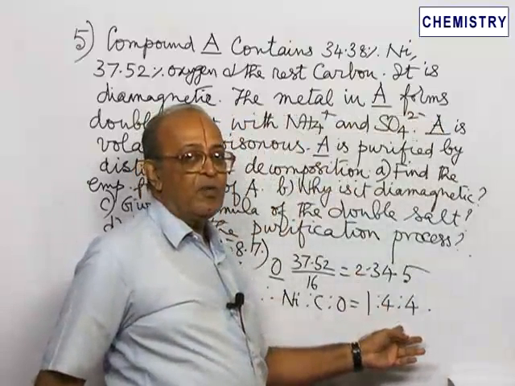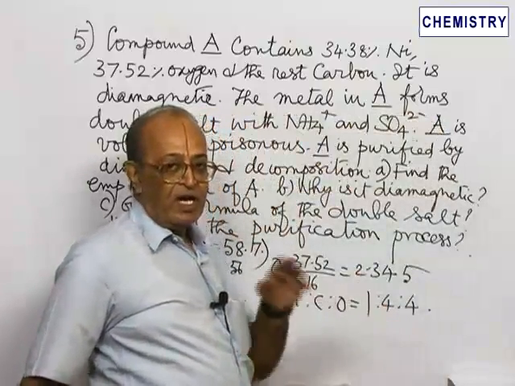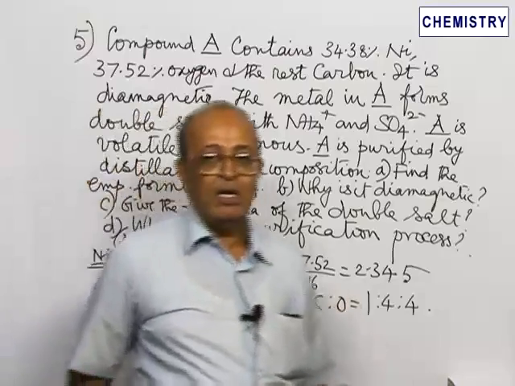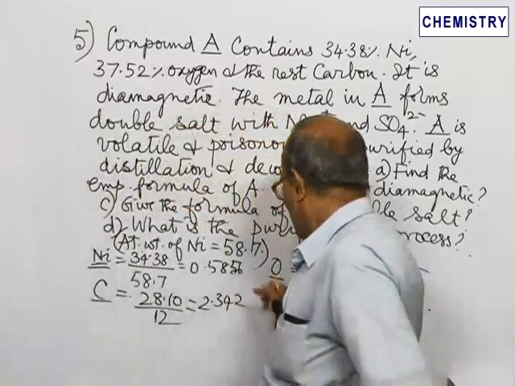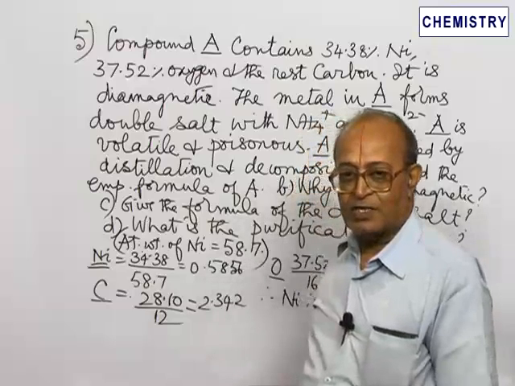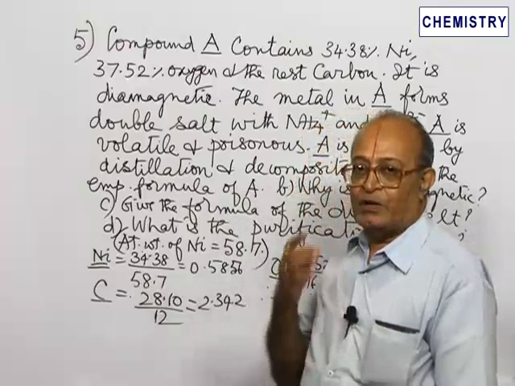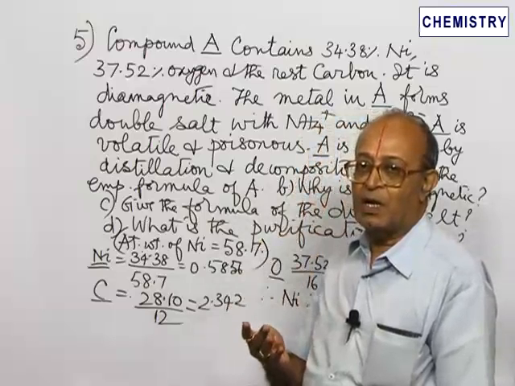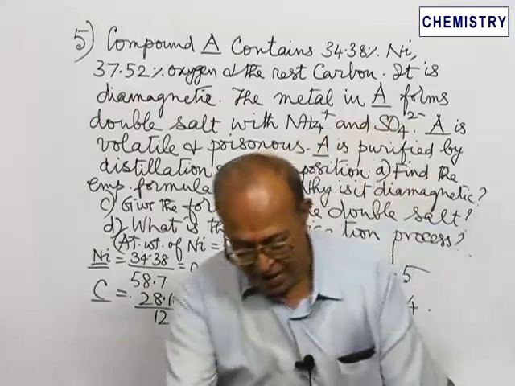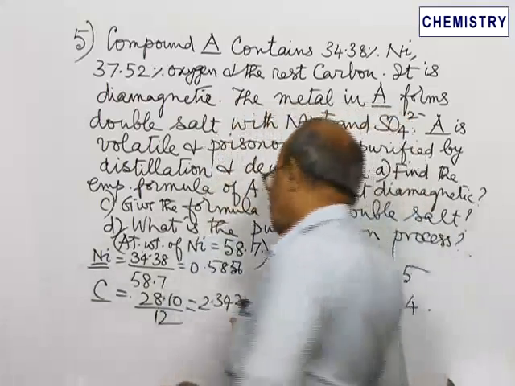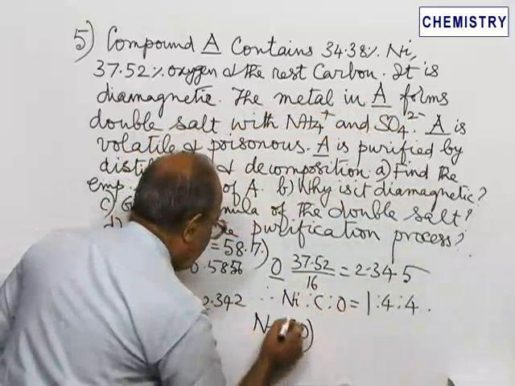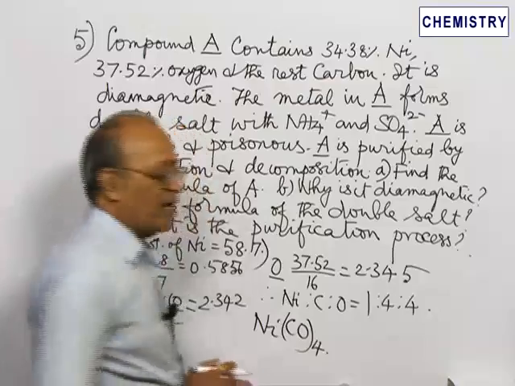So in the compound A, the ratio in which these three are present, nickel, carbon and oxygen, will be 1:4:4. That means for every nickel atom there will be 4 atoms of carbon and 4 atoms of oxygen. Or in other words, we can say Ni(CO)4.